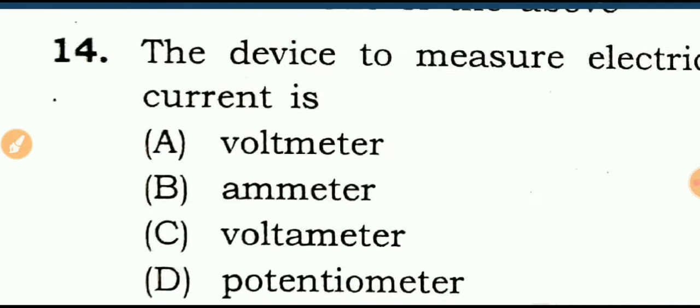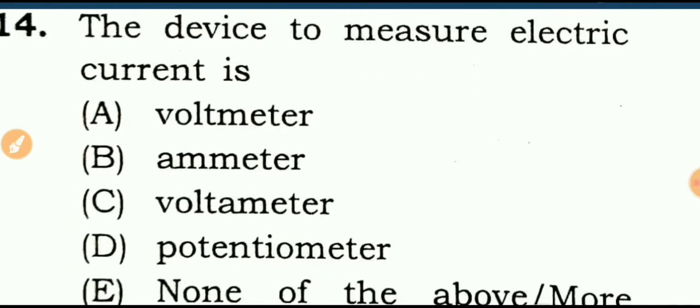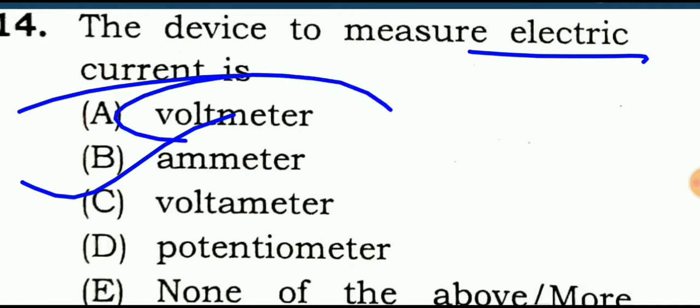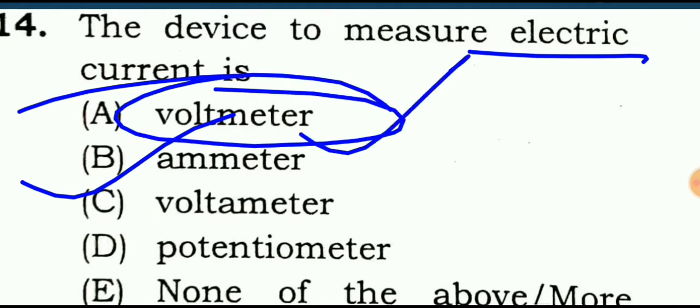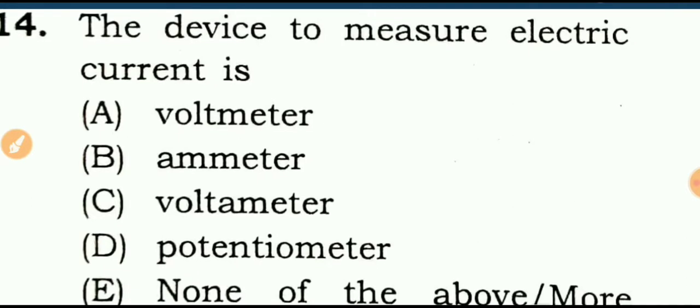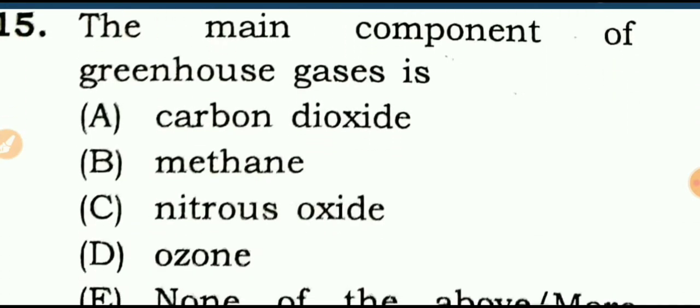The next question is, the device to measure electric current is what? Ammeter. While potential difference is measured by which device? Voltmeter. Okay. So for electric current, it is the ammeter, and for potential difference, the voltmeter.